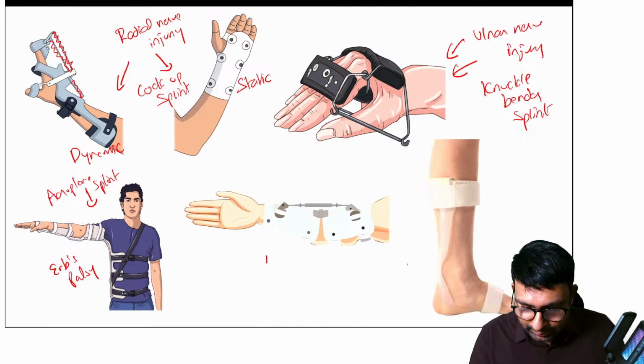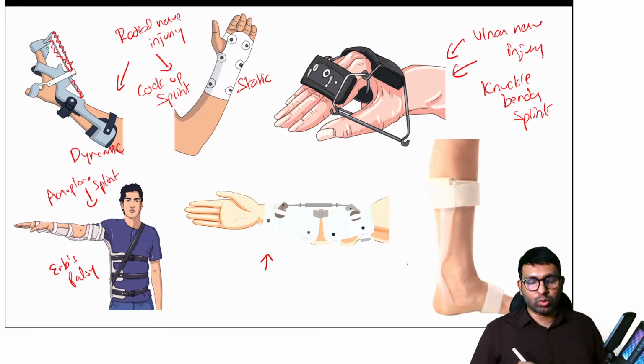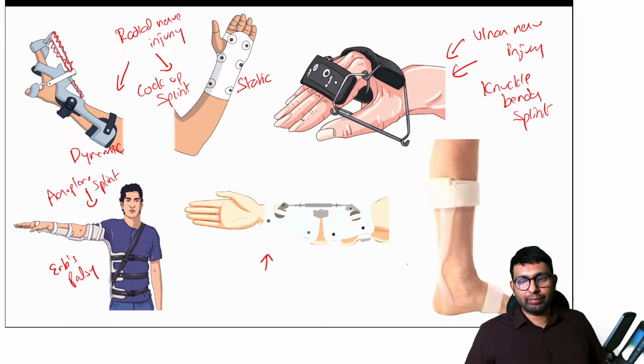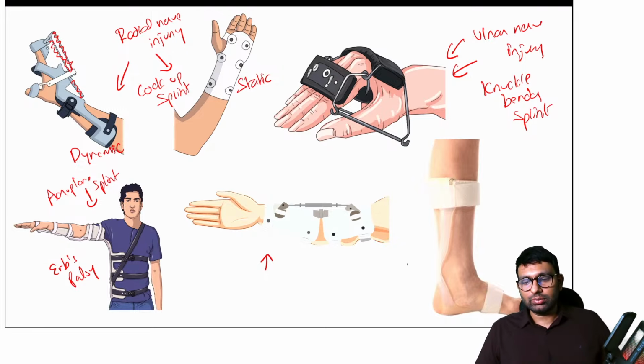Now look at this. Last year, this was a question, and I remember many students marking this as a cock-up splint. Most of them have marked this brace as a cock-up splint. What do you think this is? Dr. Jain says it is turnbuckle.